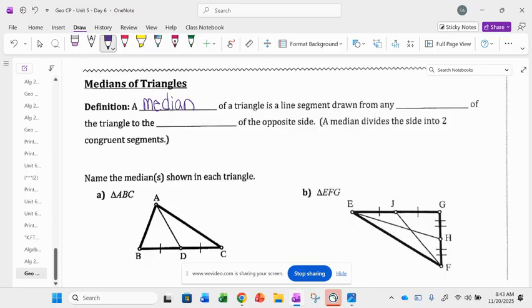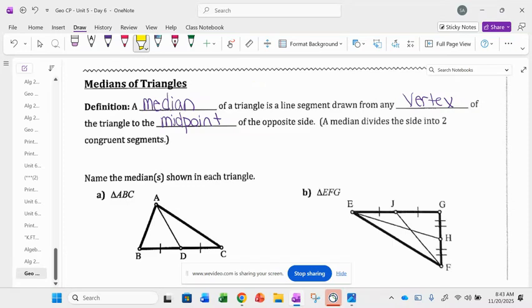A median of a triangle is a line segment drawn from any vertex of the triangle to the midpoint of the opposite side. A median divides the side into two congruent segments. Okay, so really important here.